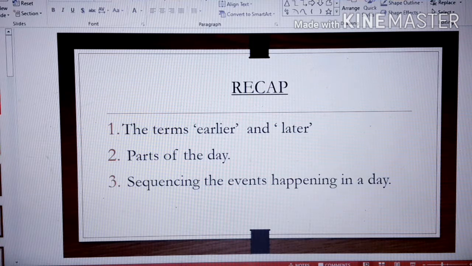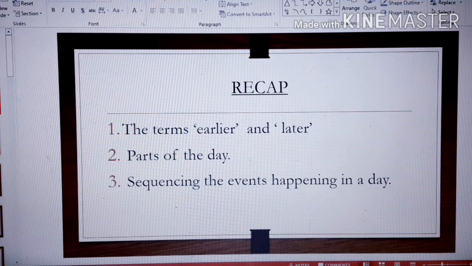Okay, parts of the day. Do you remember about the parts of the day? If you open your textbook, page number 15, you will see parts of the day there. We know that the sun rises in the morning, right? It sets in the evening. It is right above our head at noon. So what do we get here? Morning, evening, noon. When the sun is right above our head, we call it noon. 12 o'clock during the daytime is noon. We also call it midday.